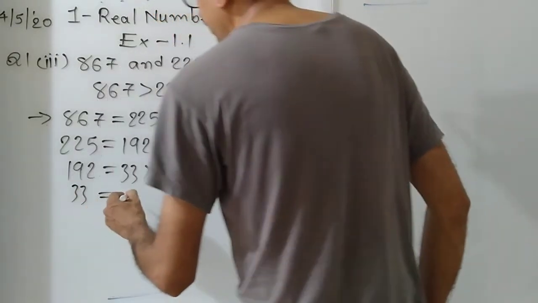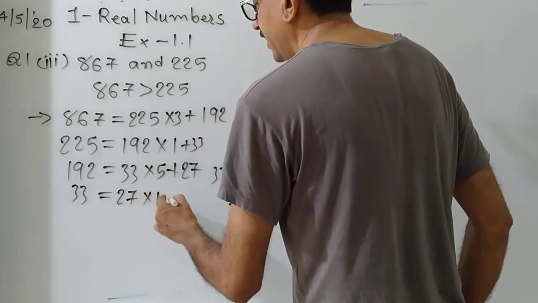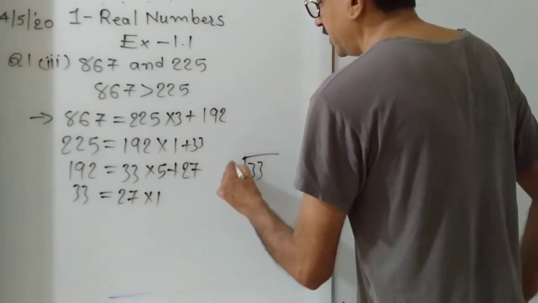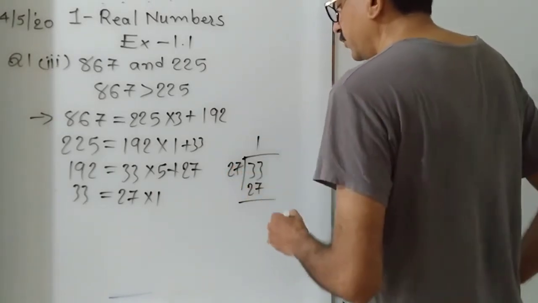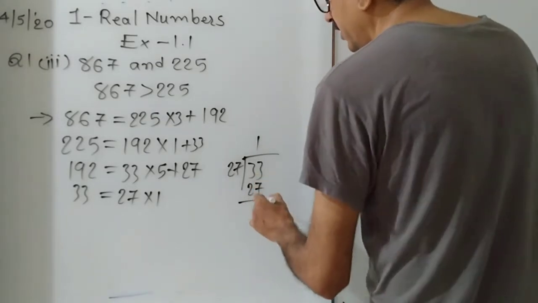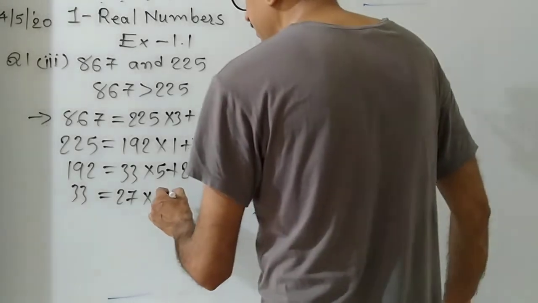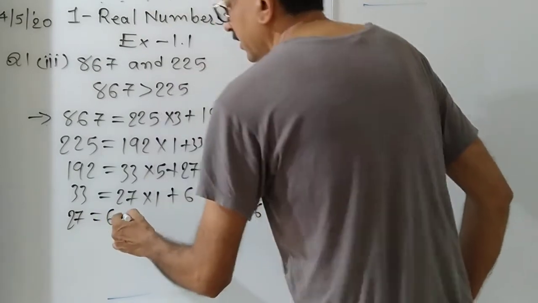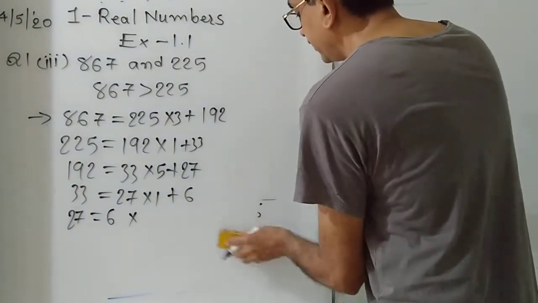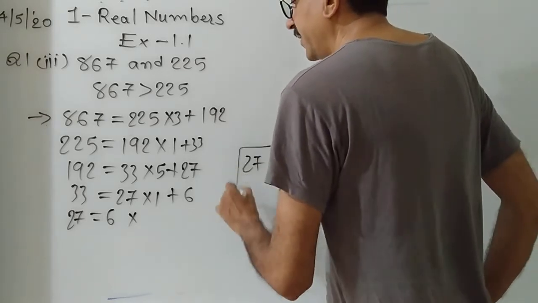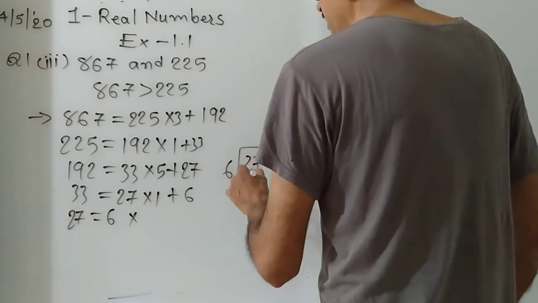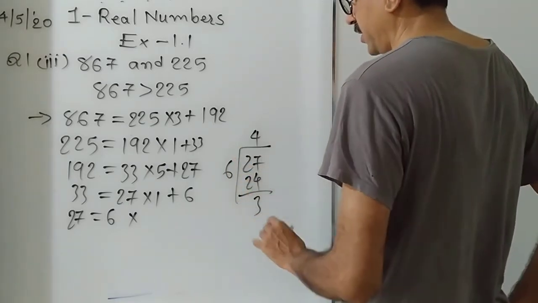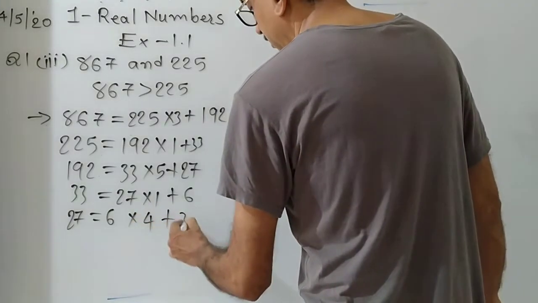Now 33 is divided by 27. 27 1 is 27. So 33 divided by 27, if you can calculate in mind, then you can. 13 minus 7, 6. Okay, then what is left? 6 is left. Now 27 is divided by 6. 6 3s are 18, 6 4s are 24. 27 minus 24, 3. Okay.